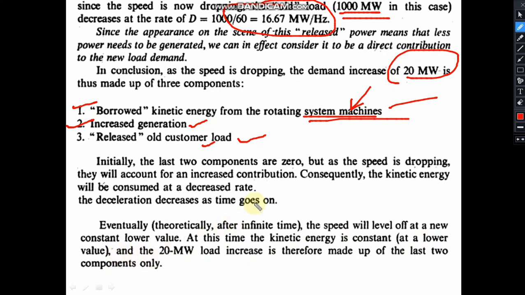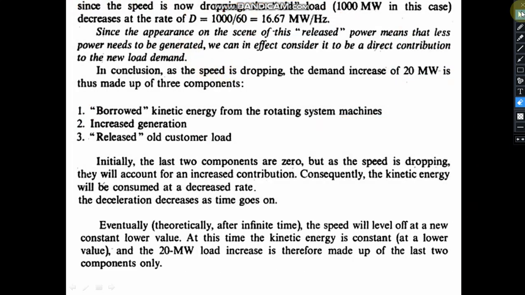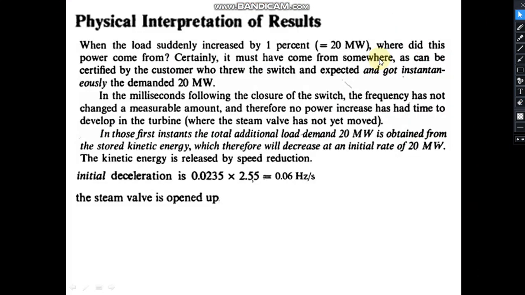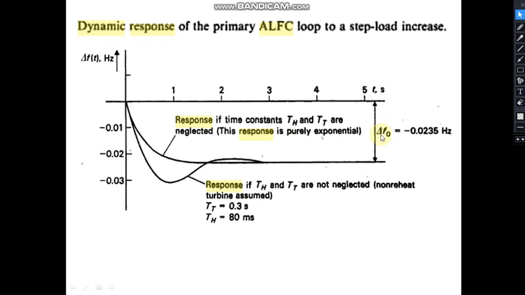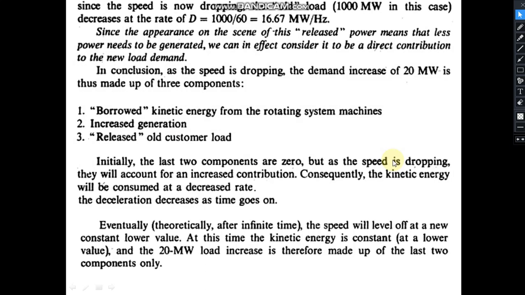And what is that lower value? The frequency will become 60 minus 0.0235. So the frequency is now constant at the new level. There will not be any contribution from here, but the contributions from here and here will be there.